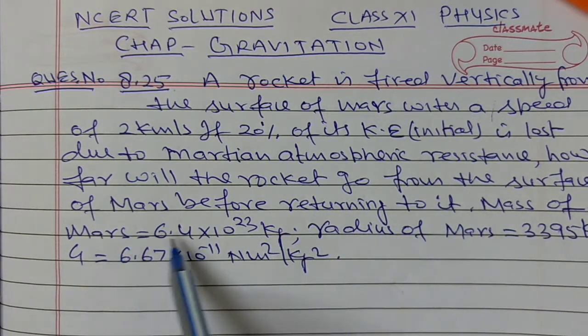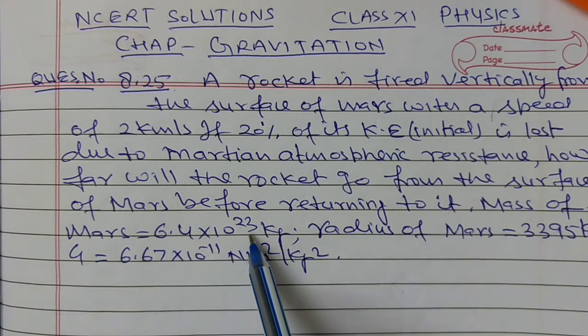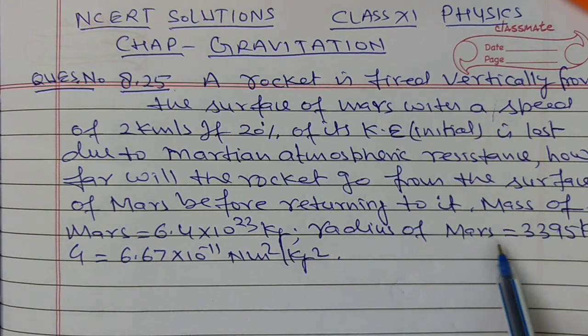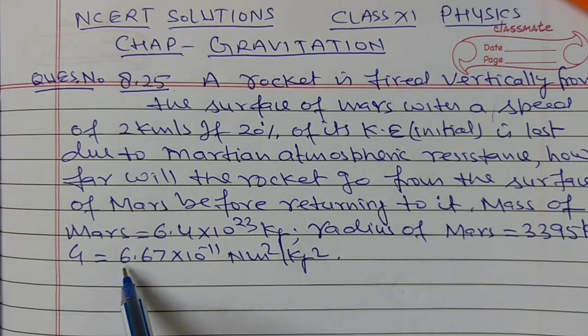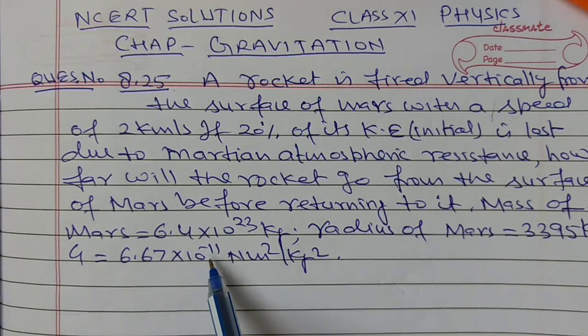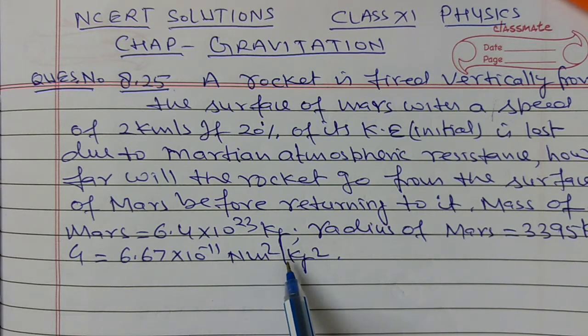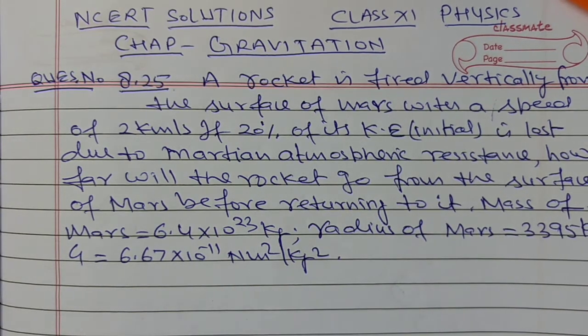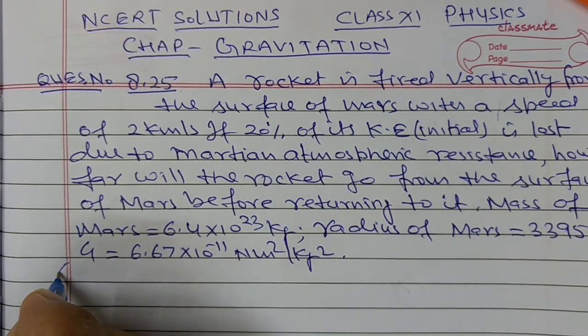Given the mass of Mars is 6.4 × 10^23 kg, the radius of Mars is 3395 km, and capital G is equal to 6.67 × 10^-11 newton meter square per kg square.